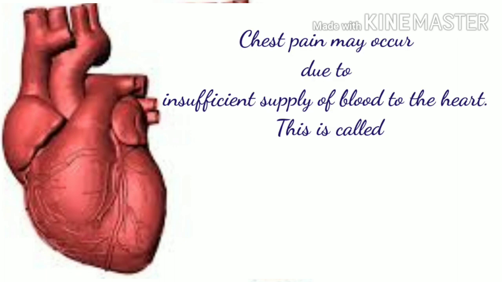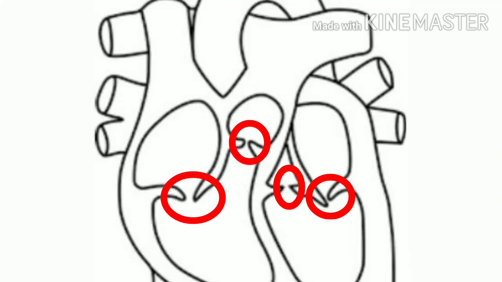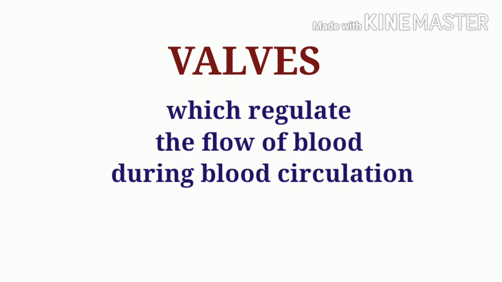Sometimes chest pain may occur due to insufficient supply of blood to the heart muscle. This is called angina pectoris. Associated with heart, there are 4 valves which regulate the flow of blood in single direction. We'll study about valves while we study about blood circulation.